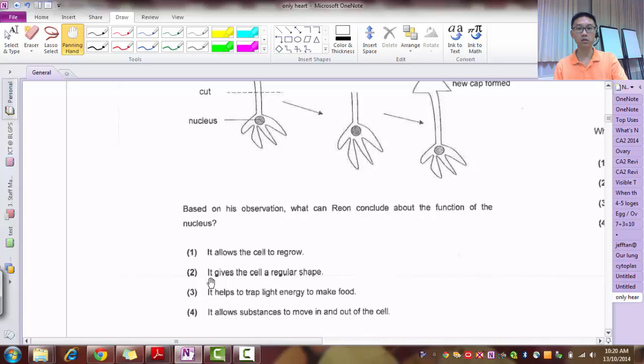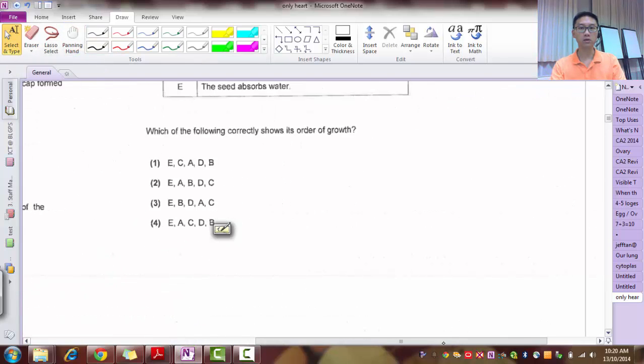Alright, so it does not give the cell its regular shape. It does not trap sunlight. That's not the nucleus's job. It's the chlorophyll's job. Allow substances to move in and out. That's the cell membrane's job. So the only one, it's 1. It allows the cells to regrow based on the observation here. Okay. So let's look at the next question.